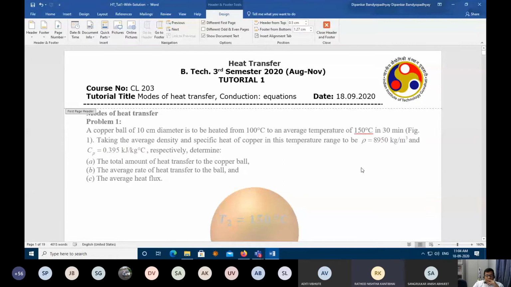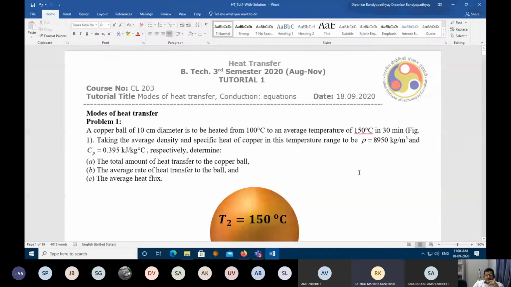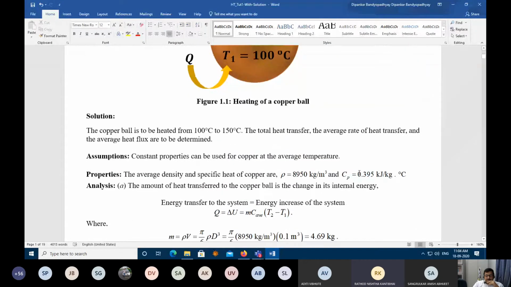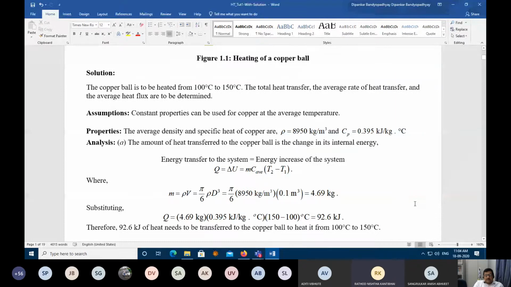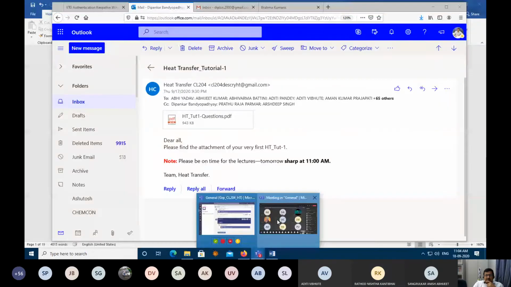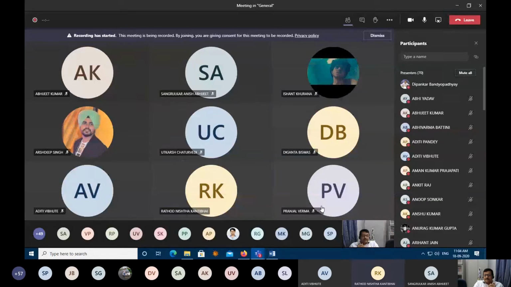Sir, 92.6 kilojoule. 92.6 kilojoule is what? Heat. Sorry, the total energy required. So everybody, transfer to the copper bar. Yes, fantastic. So that is the case. What is the mass that you obtained? 4.7 kg. How did you obtain? Mass equals rho into volume. So rho into 4/3 pi r cube. And radius. How much did the volume come?